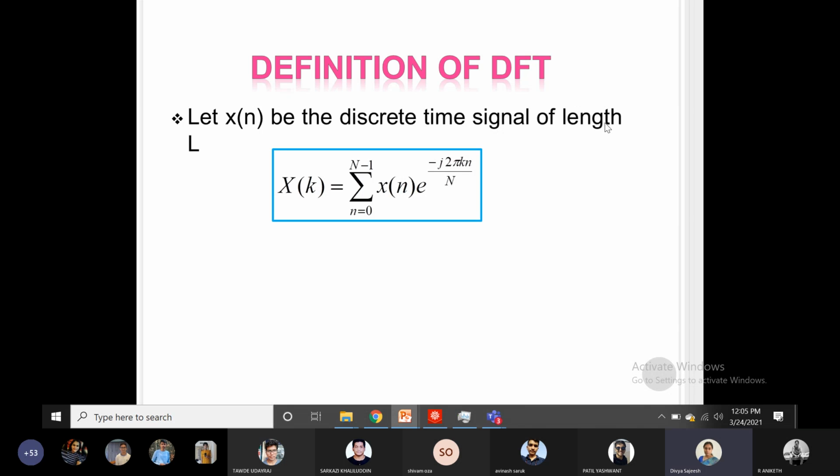Okay, so we should understand the process, even though we are directly transforming the signal from x of n to the DFT, the discretized Fourier. We should know the capital N is actually the sampling of the signal in the DTFT.